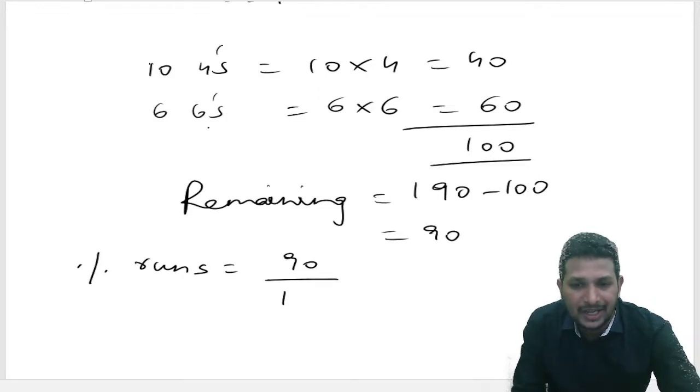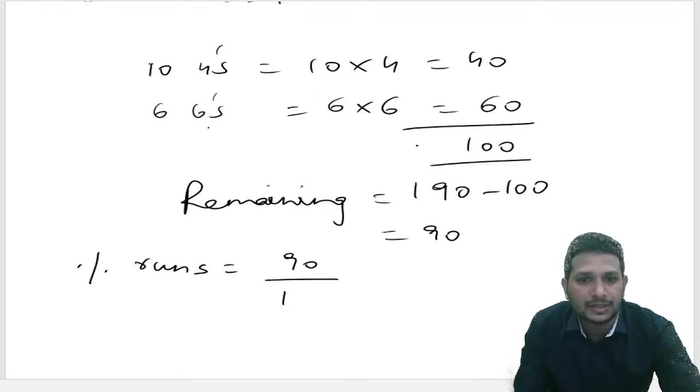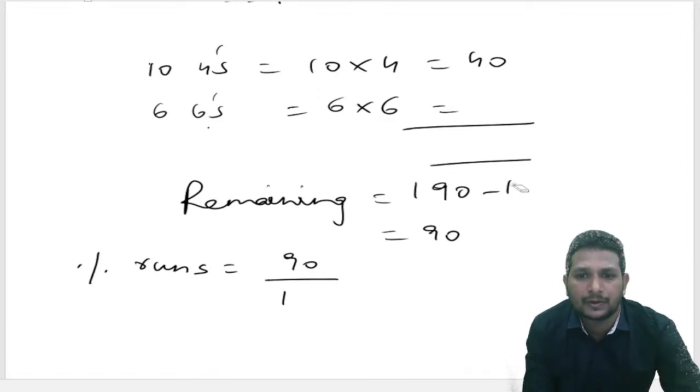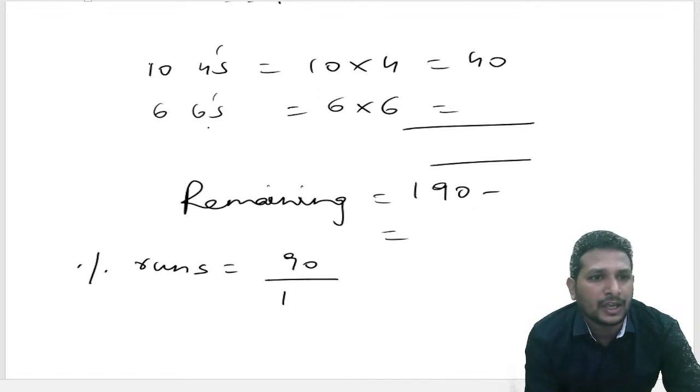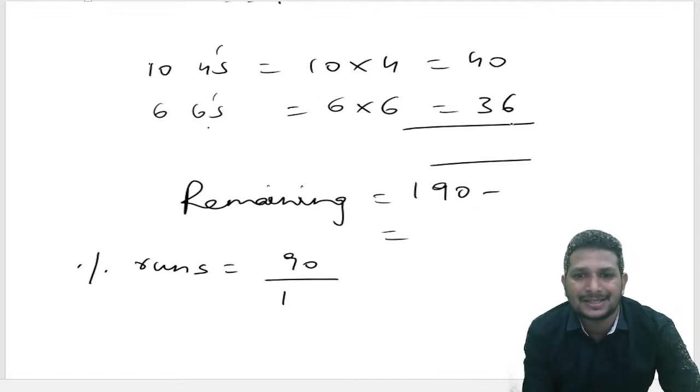Just a second, 6 into 6 is 36, right? 40 plus 36 is 76. The remaining runs, 190 minus 76, will be 114. So the runs he scored by running between the wickets are 114.